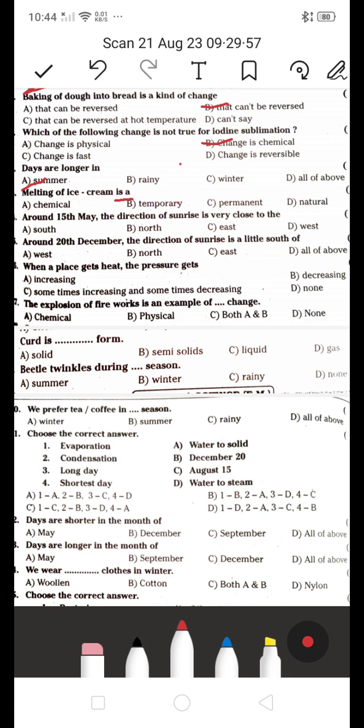Next, around 15th May, the direction of the sunrise is very close to the south, or north, east, west. Which direction? Around 15th May, it's a sunrise is very close to the east direction. So C is the right answer.